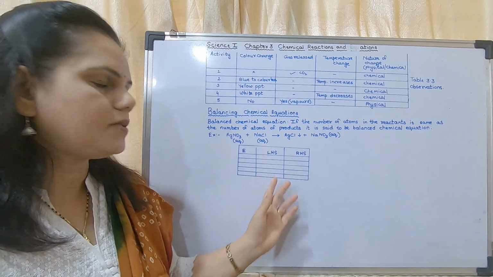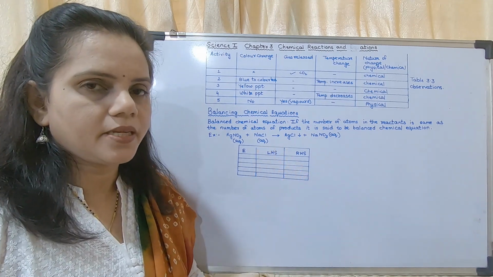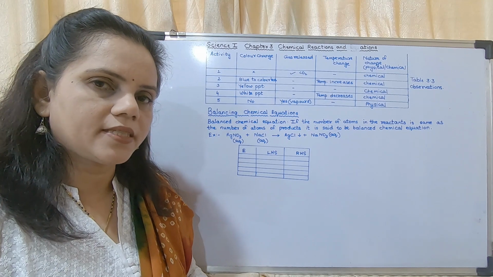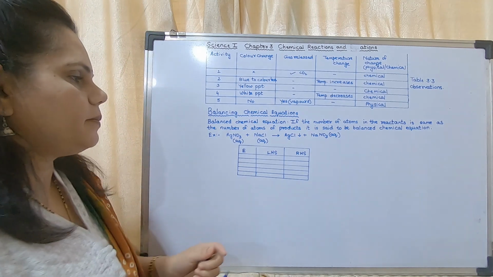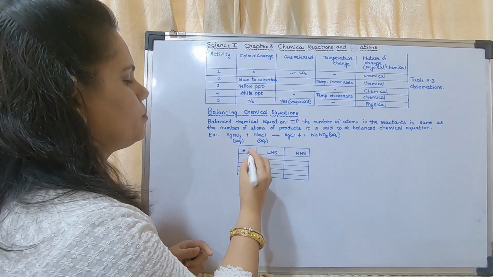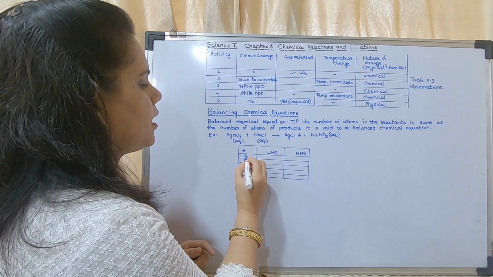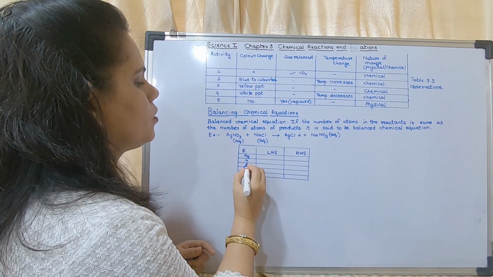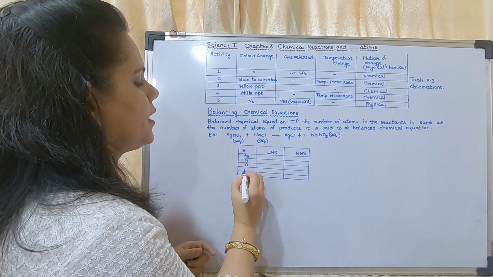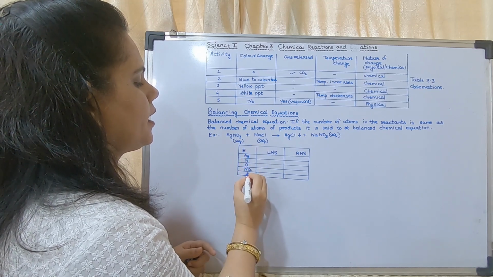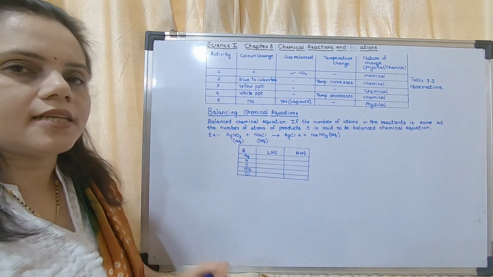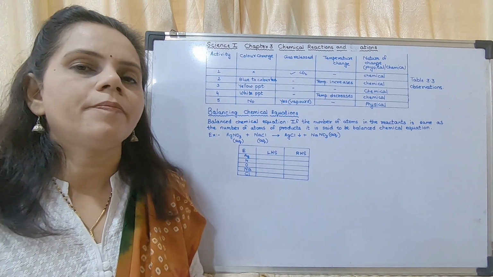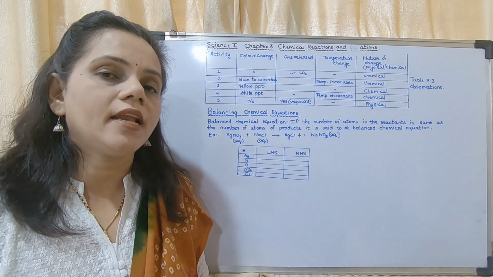Now I will fill up this table. You have to make such tables while balancing chemical equations. Okay, now the elements. What are the elements? You may see the elements are Ag, N, O, Na and Cl. Now how to recognize what the elements are?